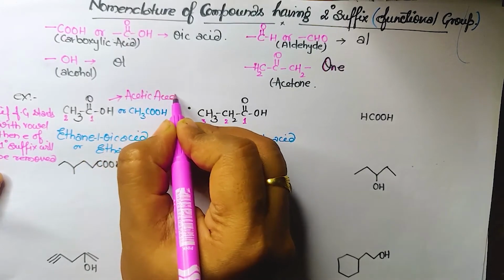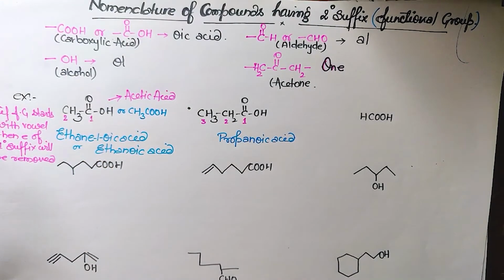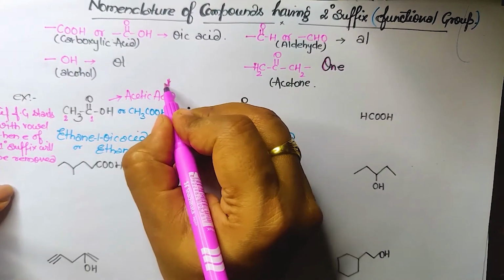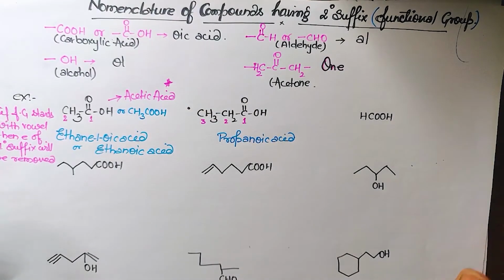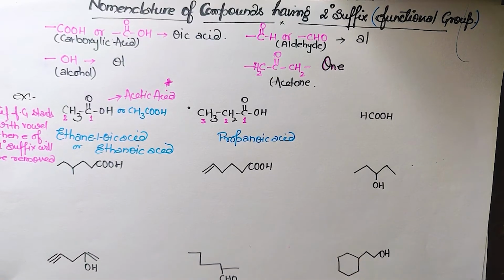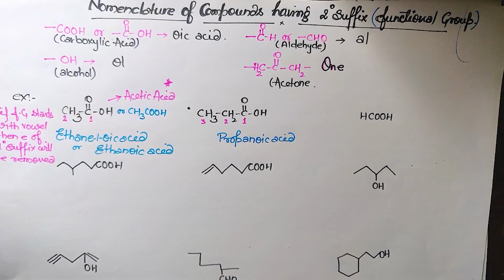Acetic acid. And few have a trivial name, few have some commercial name, so that you are supposed to learn. वो आपको learn करना होगा. So in general, ethanoic acid will be asked as acetic acid to confuse you. So don't be in tension about what this acetic acid is. Acetic acid is the common name of ethanoic acid that you have to learn. Okay, चलिए. Every acid does not have a common name. बाकी सबके लिए IUPAC नेम है. Few, एक दो first starting के members होते हैं, उनके लिए कुछ नाम दिया जाता है. ठीक है?